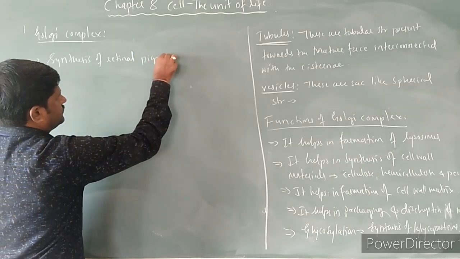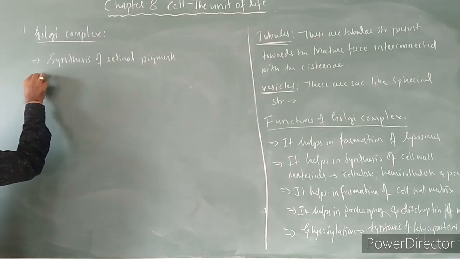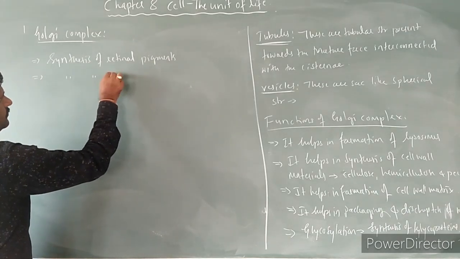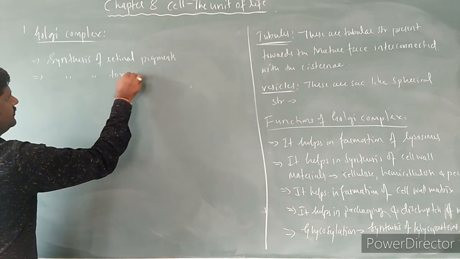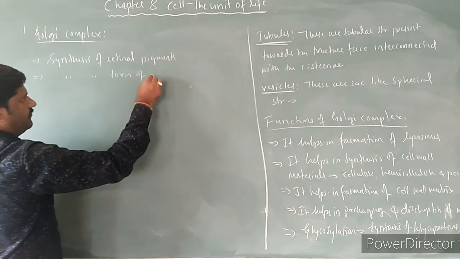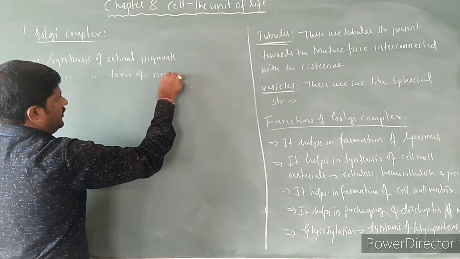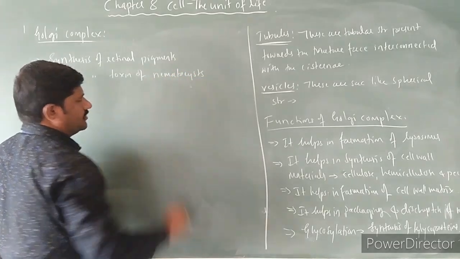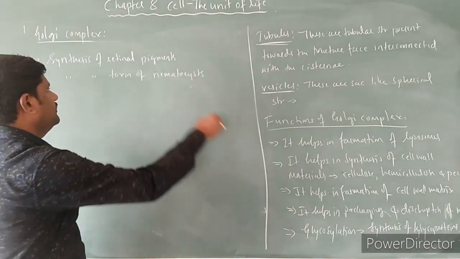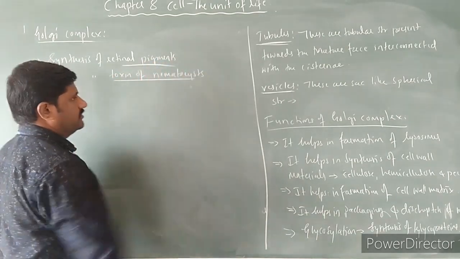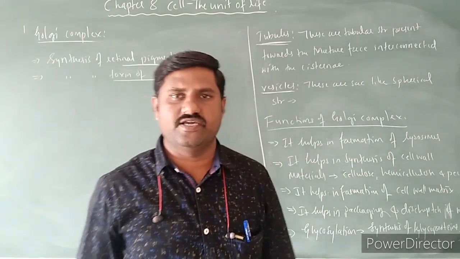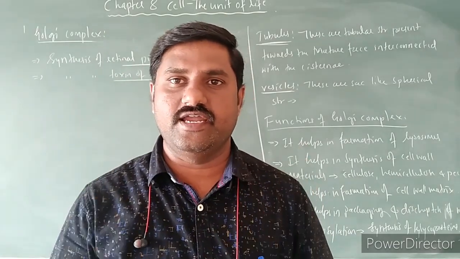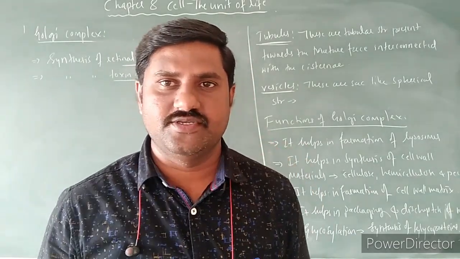And it also helps in the synthesis of the toxins of nematocyst. So this is also an important function of the Golgi complex. So many functions that we discussed. This is the end of the Golgi complex.